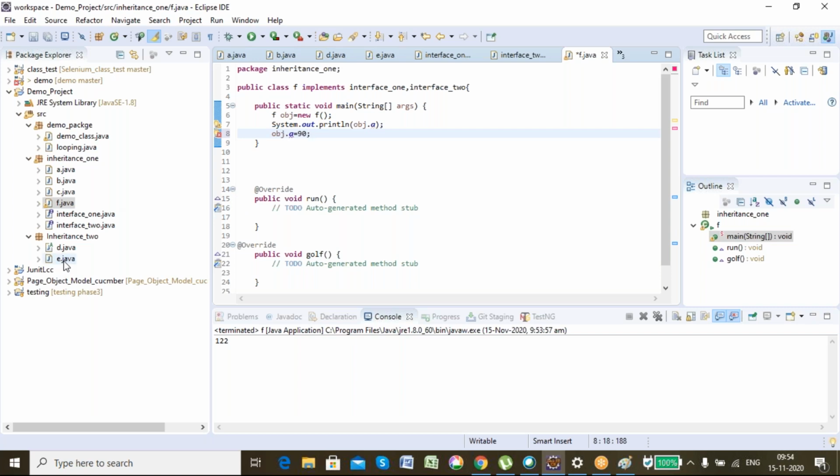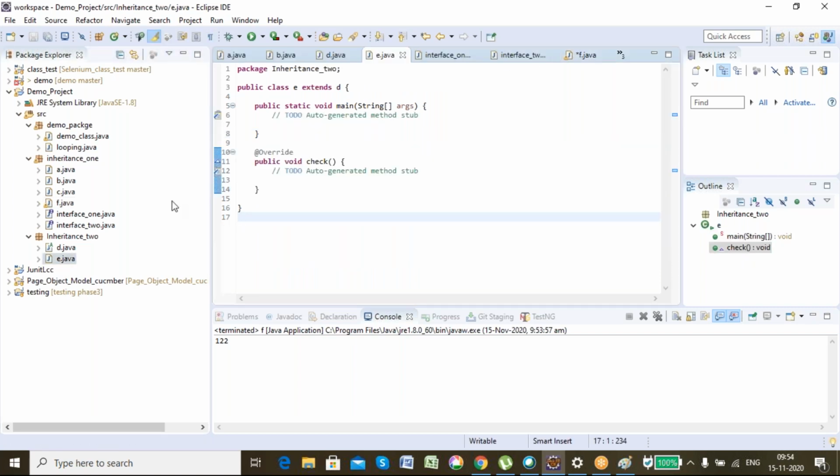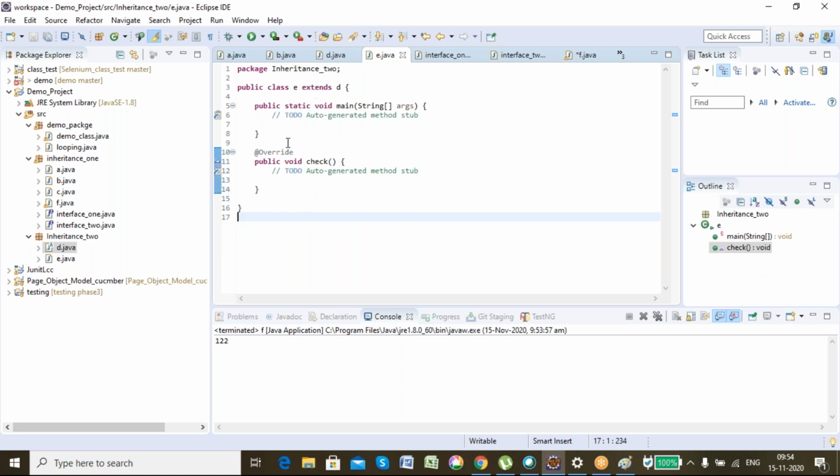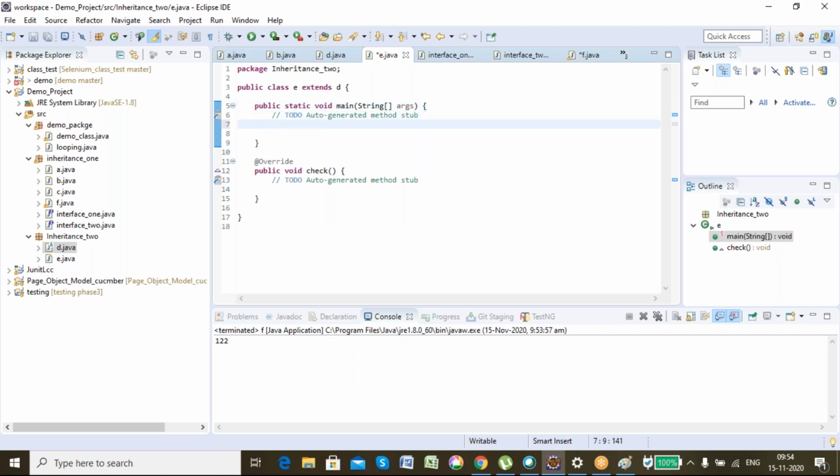But in the case of abstract class, here also I have one A in this abstract class, and E has inherited this abstract class. Let's say for example, here also I'm trying to change the value of that particular variable.